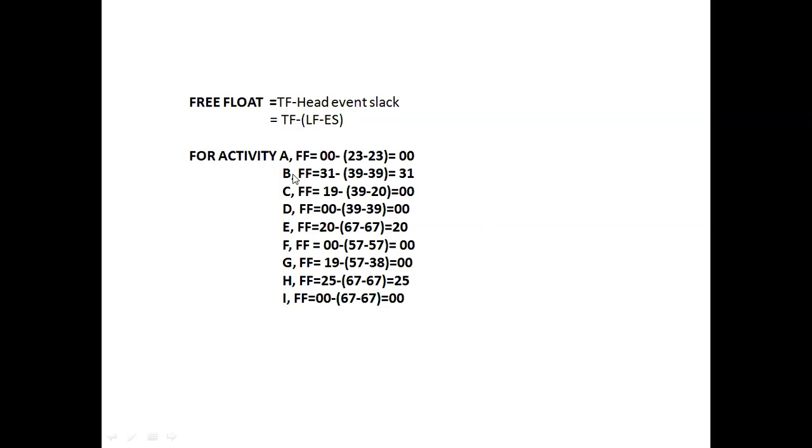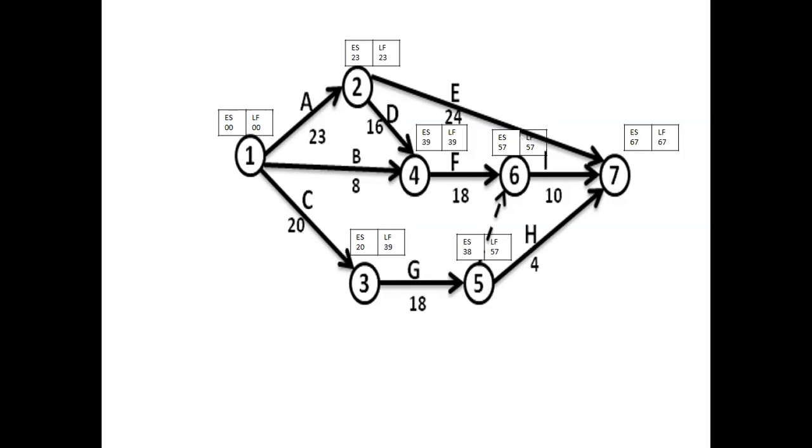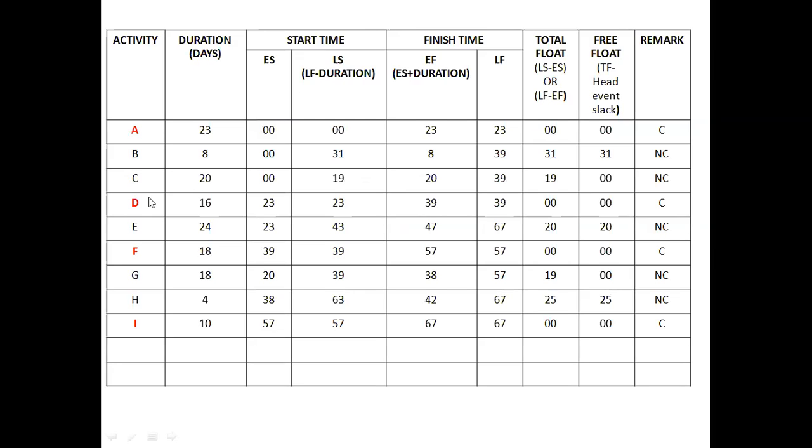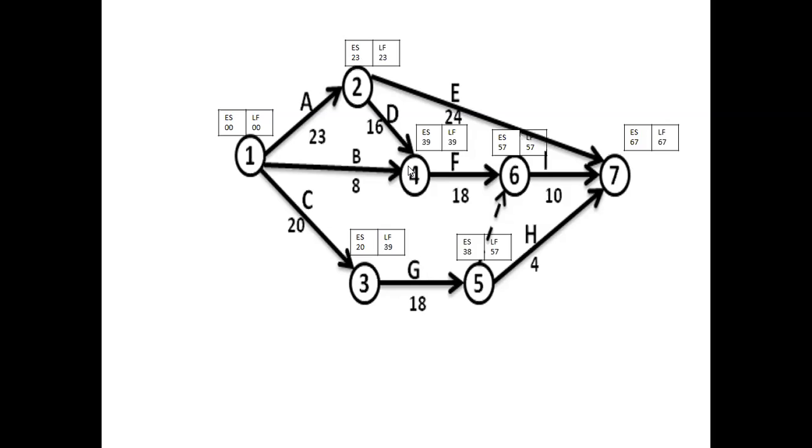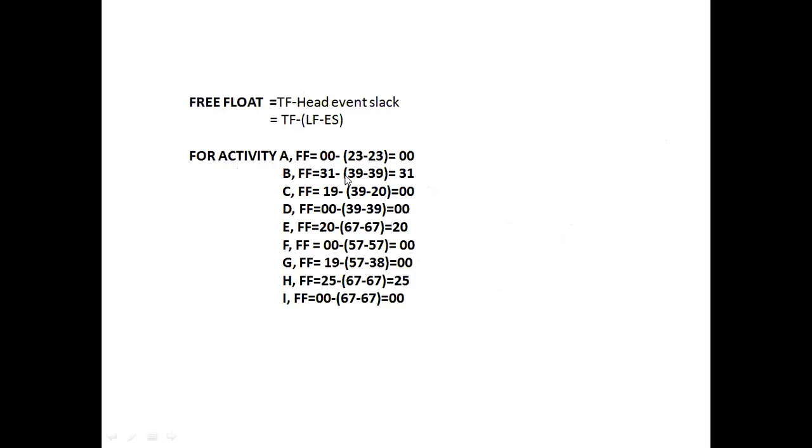Then for activity B, the total float is 31. You just see here in the table, 31 is the total float for activity B, and the latest finish time and earliest start time of the head event are 39 and 39. 39 minus 39 is 0. That is 31 minus (39 minus 39) will give 31. So 31 is the free float for activity B.